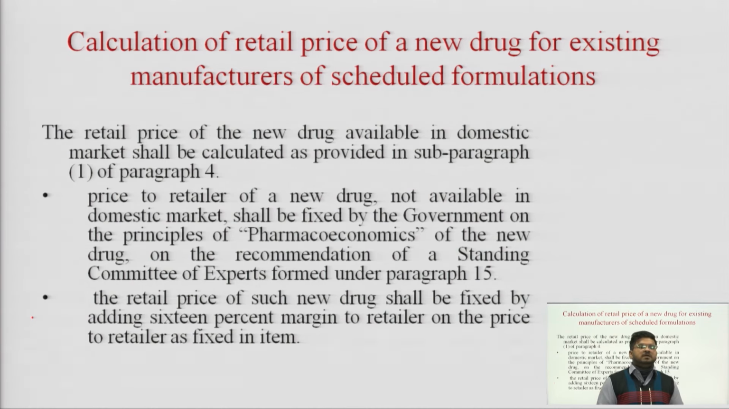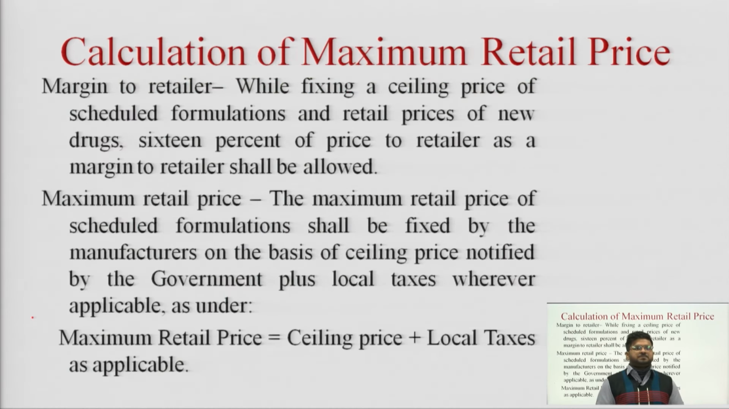The retail price of a new drug not available in domestic market shall be fixed by government on the principles of pharmacoeconomics of the new drug, on the recommendation of the standing committee of experts formed under paragraph 15. As well, the retail price of such new drug shall be fixed by adding 16% margin to retailer to the price to retailer, which is fixed on each item. So, in this way we can calculate the retail price and ceiling price. As well, how to calculate the maximum retail price.